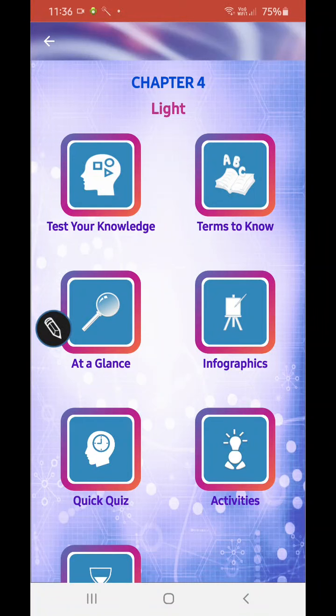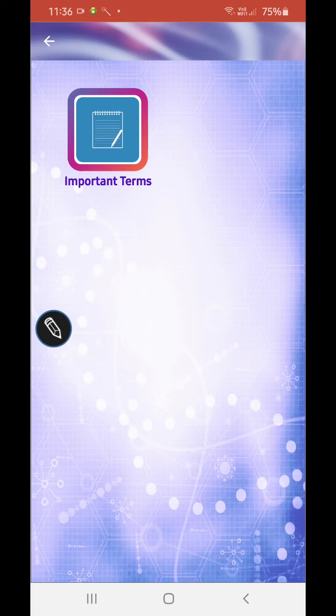It's me, Sarifa, and today I am going to tell you about light. So, what is light and what are its uses, etc. Today I am going to tell you all about this. So, first of all, let's go to the terms to know.